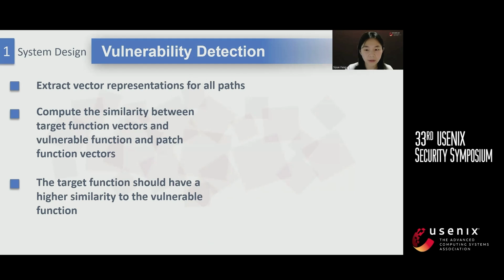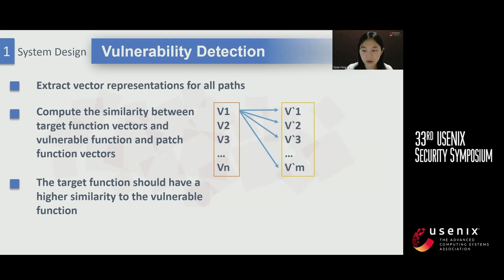We extract vector representations for all paths. Each path is represented by a vector, and each function is represented by a set of vectors. We match each path vector from the target function with all path vectors from the vulnerable function, keeping the highest similarity score for each path.